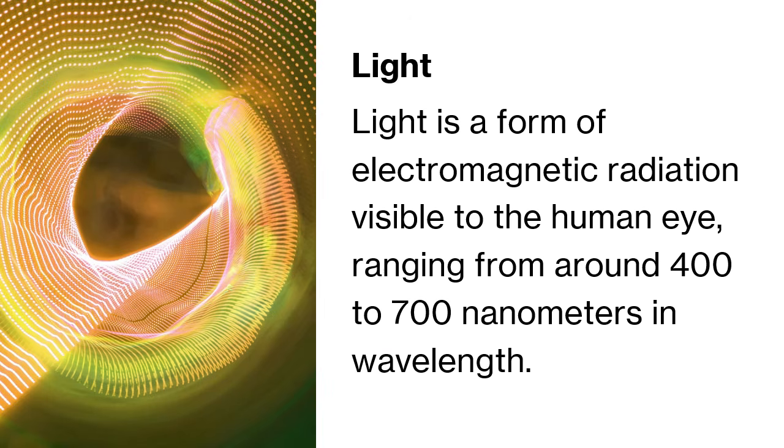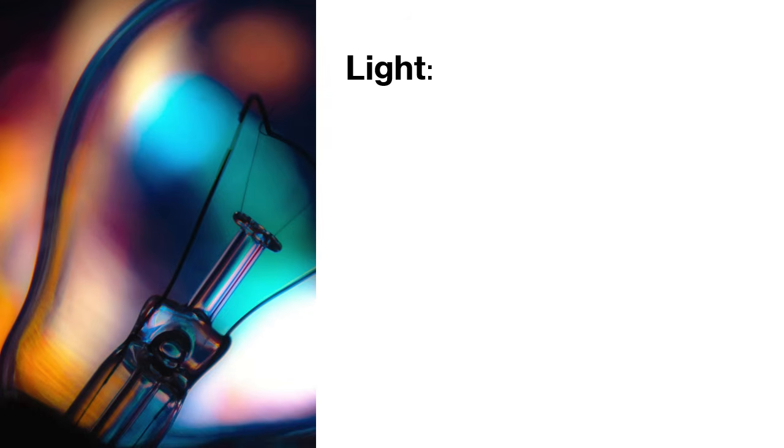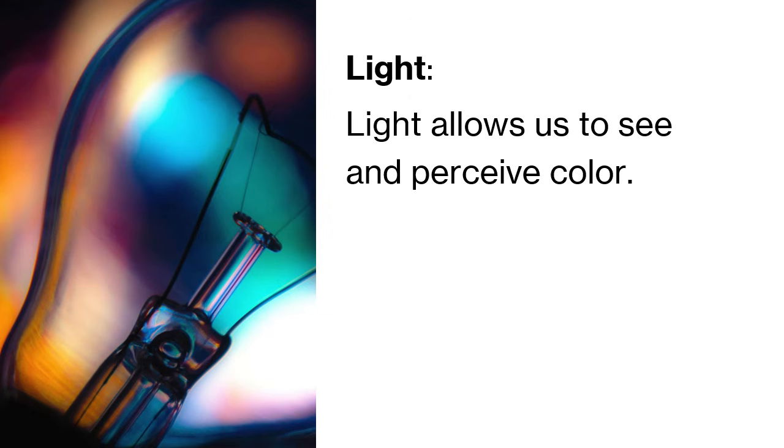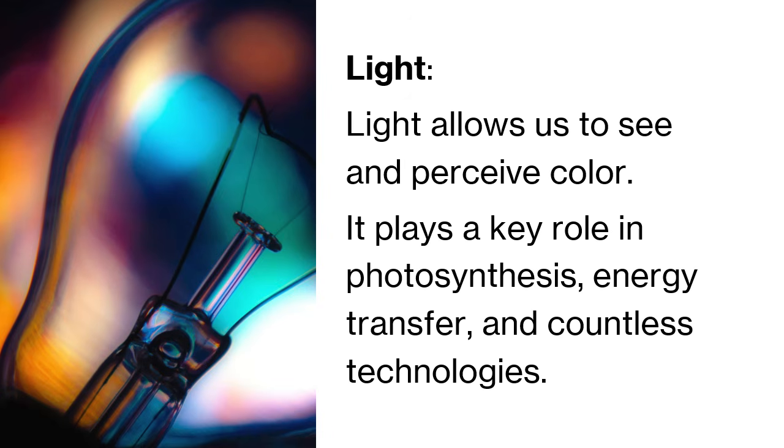Light is a form of electromagnetic radiation visible to the human eye, ranging from around 400 to 700 nanometers in wavelength. Light allows us to see and perceive color. It plays a key role in photosynthesis, energy transfer, and countless technologies.